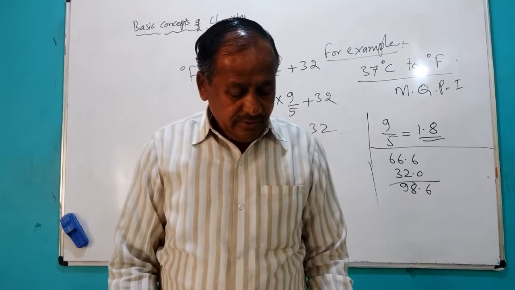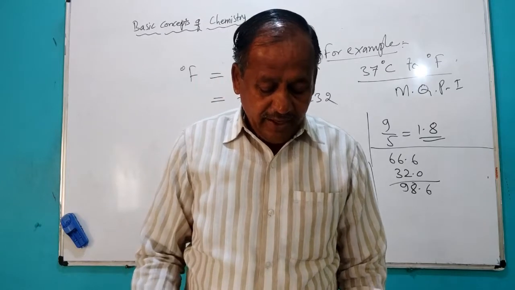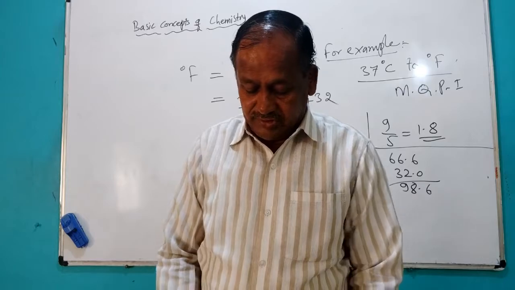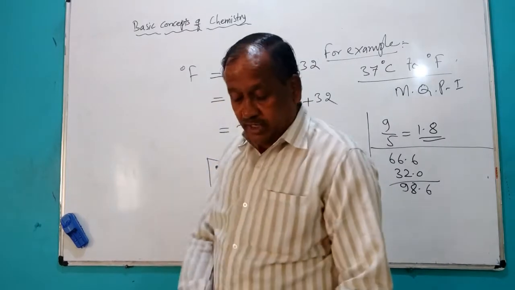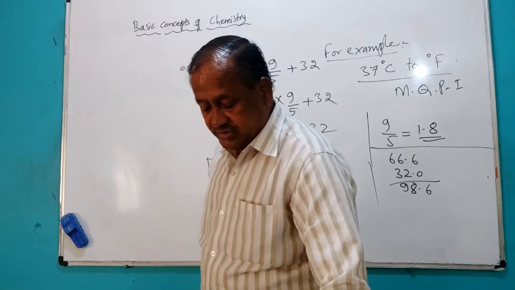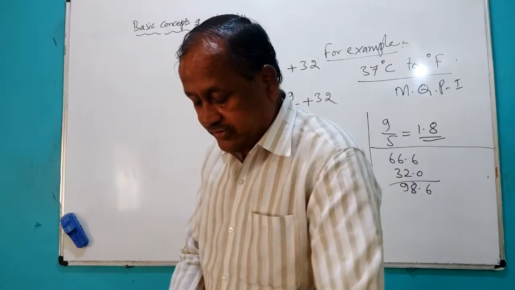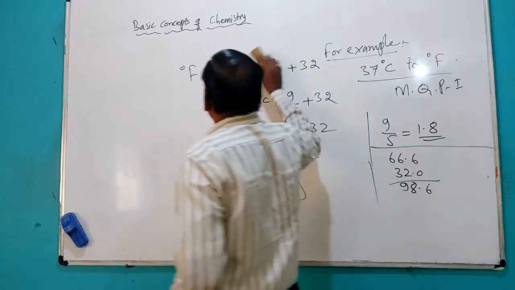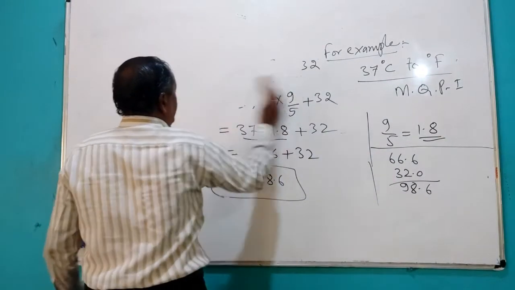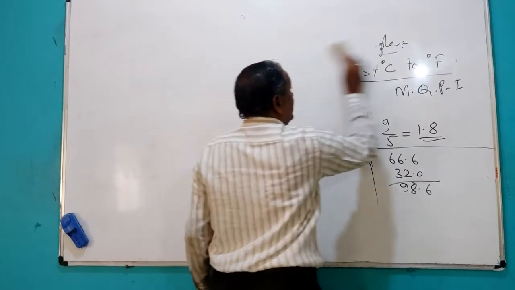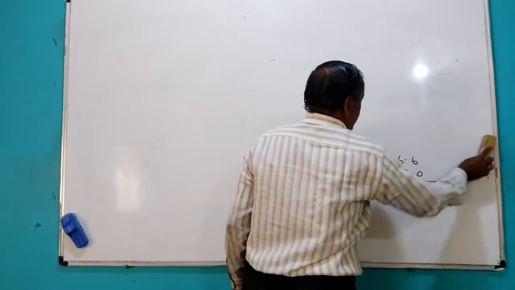Next we can go for atomic mass and molecular masses. Atomic mass and molecular masses of substances, or even you can see for elements also. So we will see these atomic masses and molecular masses.